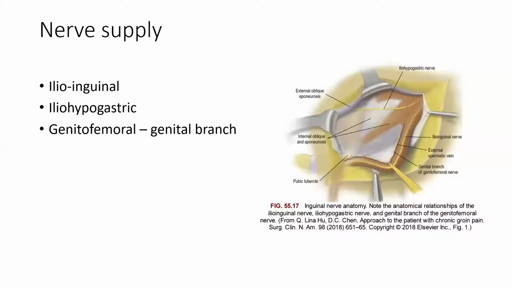The second nerve is iliohypogastric nerve. It lies superior to ilioinguinal nerve. It divides into 2 branches, lateral cutaneous branch and anterior cutaneous branch. Anterior cutaneous branch enters the anterior abdominal wall 1.5 centimeter below anterior superior iliac spine, and then it emerges from the external oblique superior to the superficial inguinal ring. Genitofemoral nerve. The genital branch of the genitofemoral nerve enters the anterior abdominal wall at the inferior aspect of the deep inguinal ring. It supplies the cremaster and the skin of external genitalia.